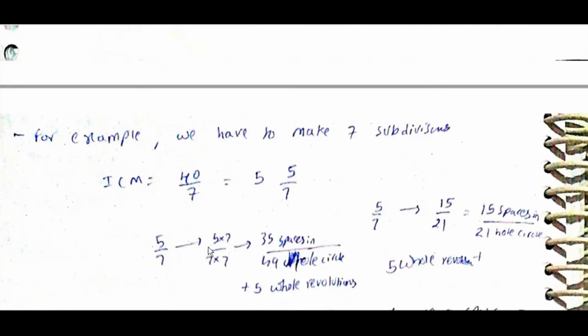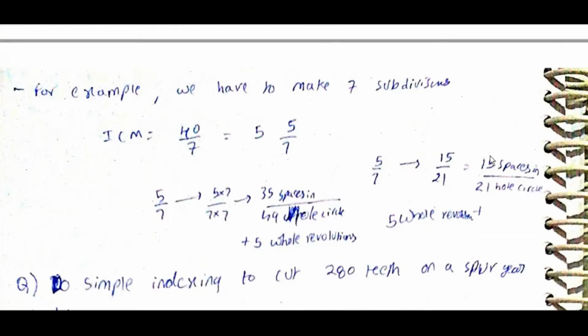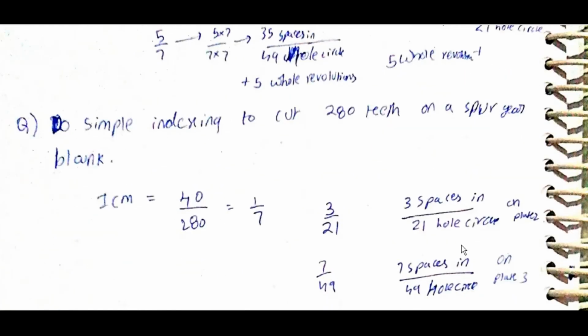For example, we have to make 7 subdivisions. ICM is equal to 40 by 7 is equal to 5 by 7. Is 5 by 7 15 by 21, 15 spaces in 21 whole circle, or 35 spaces in 49 whole circle, plus 5 revolutions. Do simple indexing to cut 280 teeth on a spur gear blank.